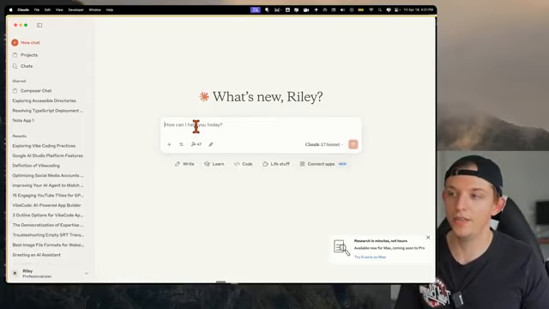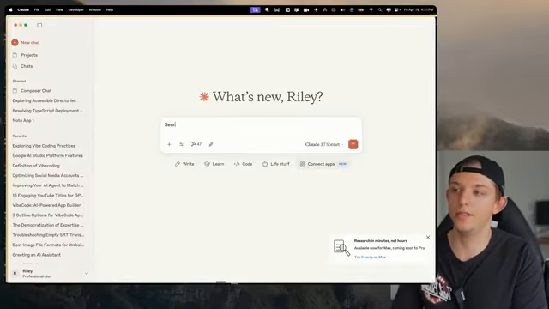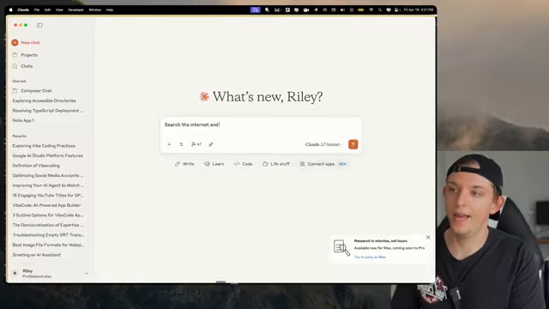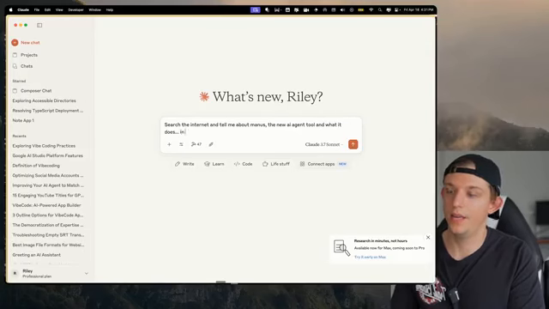What we can do here is Claude actually has the ability to search the internet now. So I'm just going to say, search the internet and tell me about Manus, the new AI agent tool, and what it does in 3 paragraphs in an artifact window.